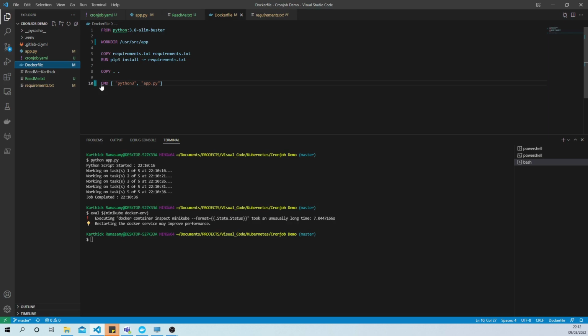And finally, it starts the Python application in Docker. Okay, so let's start with creating the Docker image. I'm going to give this Docker image a name like simple app.